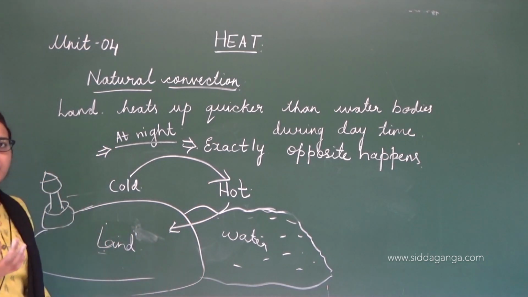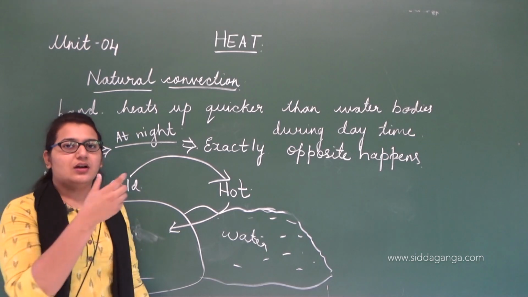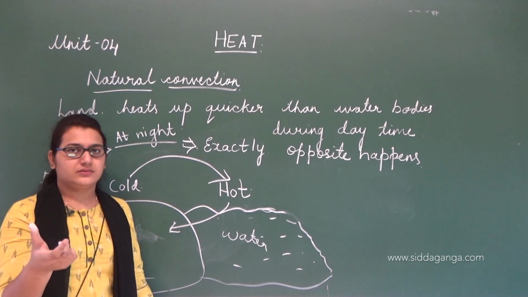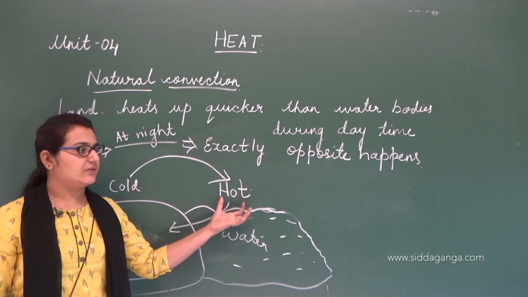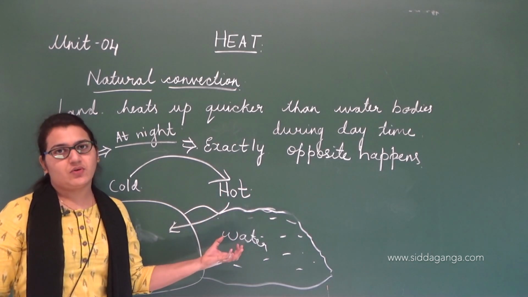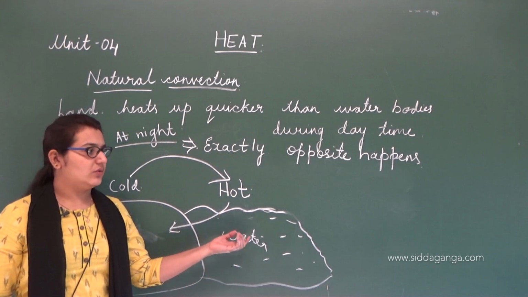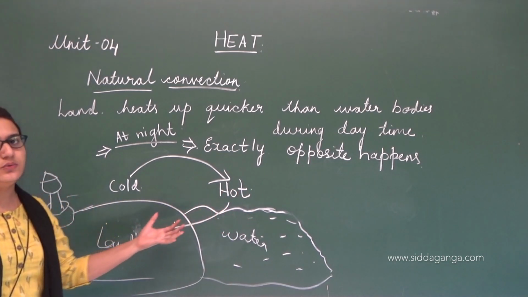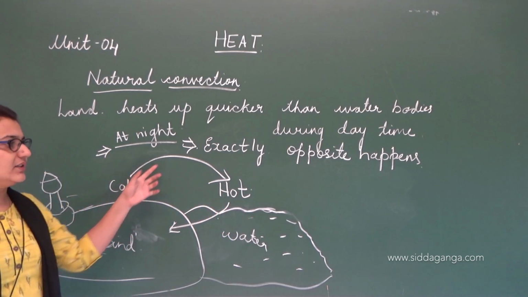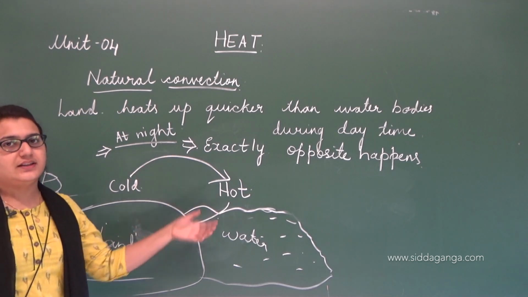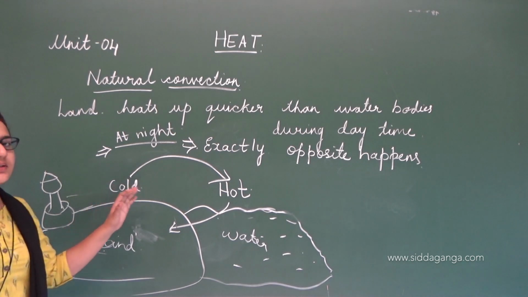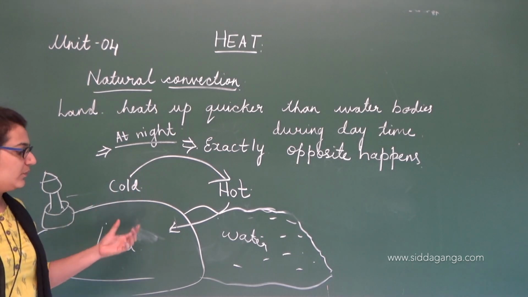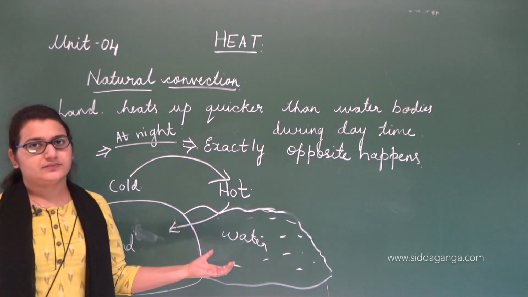During the night time, what happens? The air moves from the land to water, right? Here the hotter region is water. So basically it starts from here. The air molecules move from this region to this. And again there is movement of air molecules. There again this cycle goes on. So here the cooler air is moving from land to water.